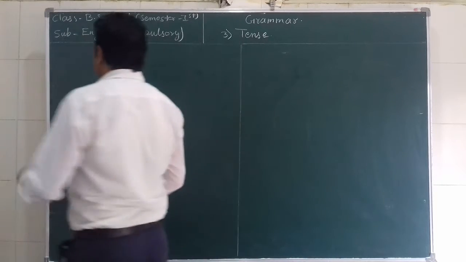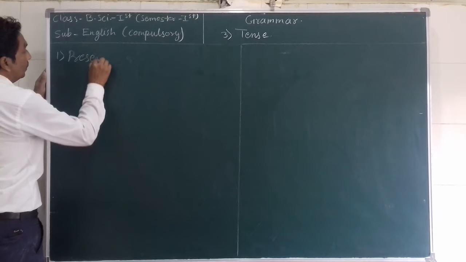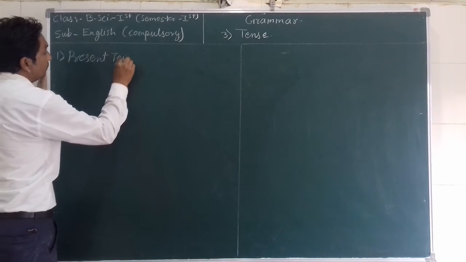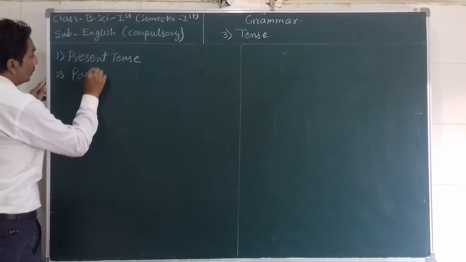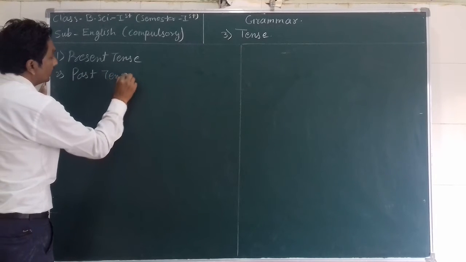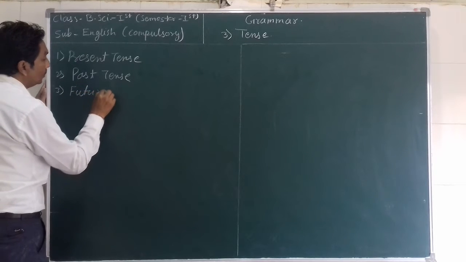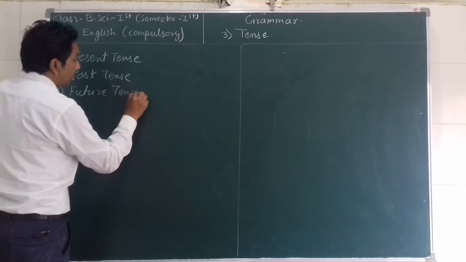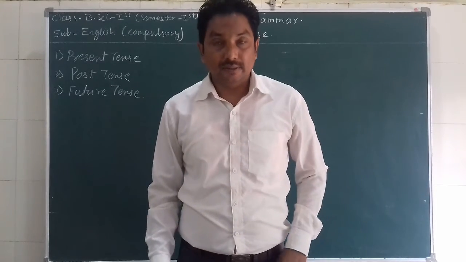Number one, present tense. Number two, past tense. And number three, future tense. These are the three main types of tenses.